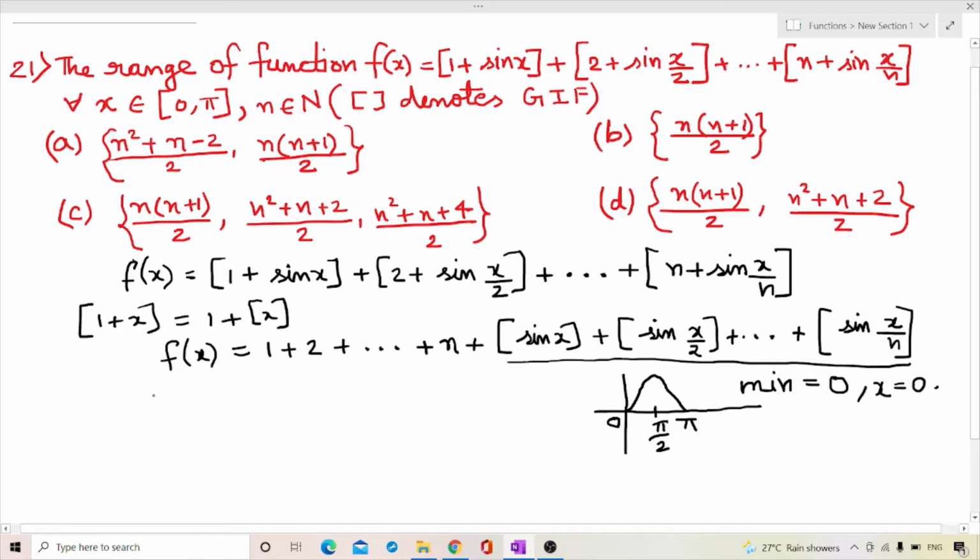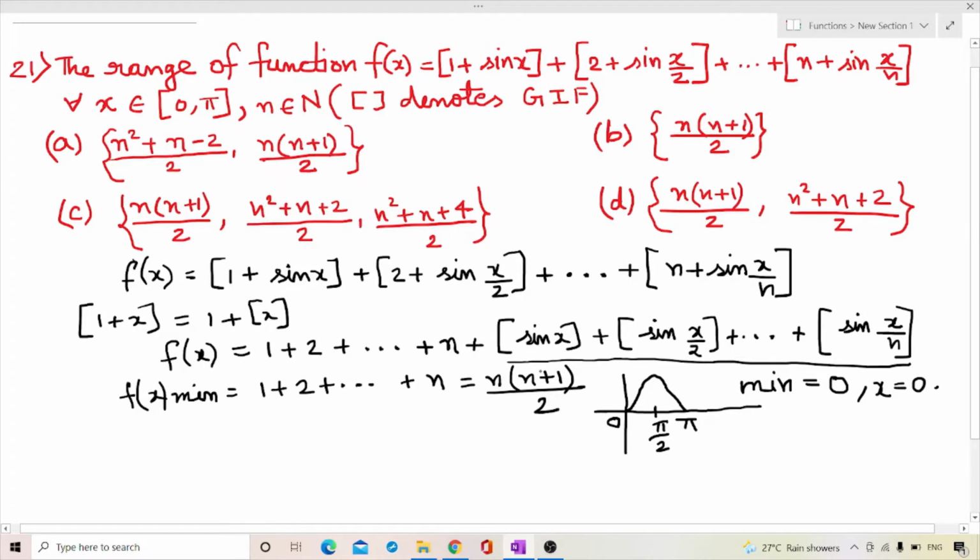So the minimum value of f(x) will be 1 + 2 + ... + n, that is n(n+1)/2. And now for the greatest value, the maximum value of f(x), I see these sin x terms are within the greatest integer function, so they can only return an integer value.